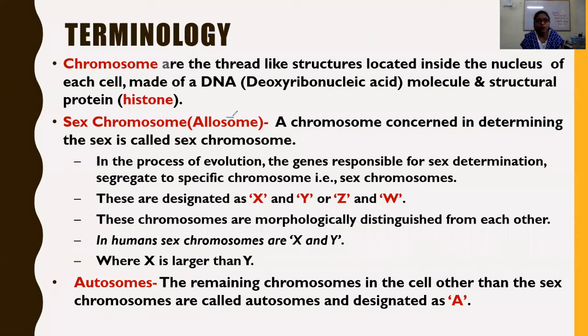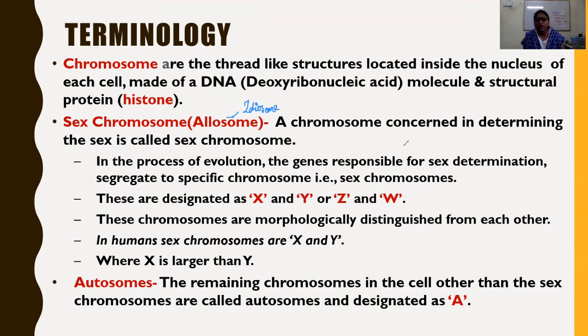Allosome, also known as idiosome, is the sex chromosome.